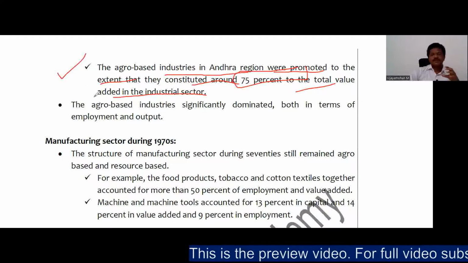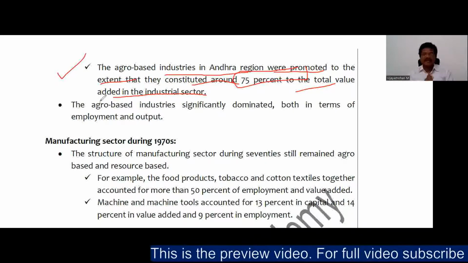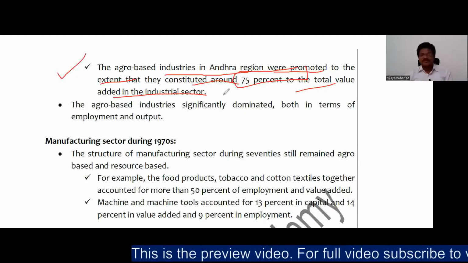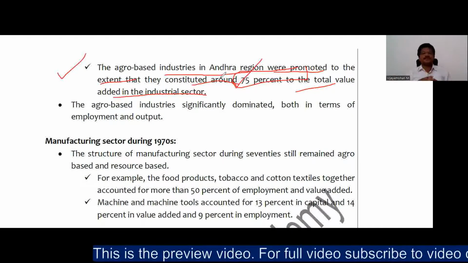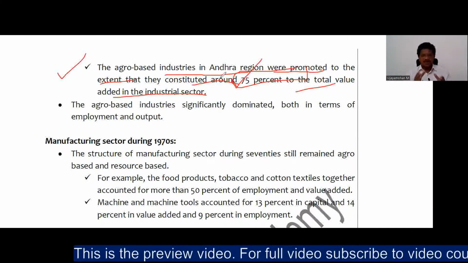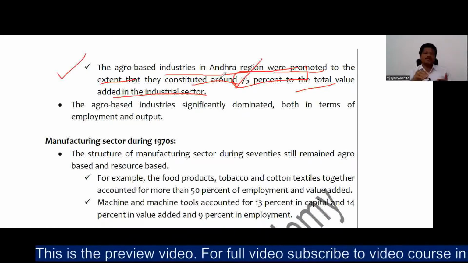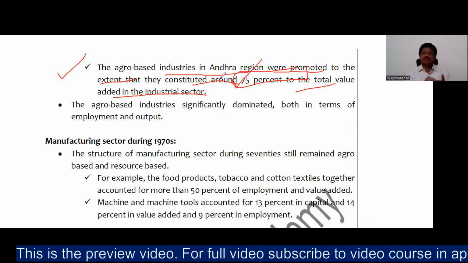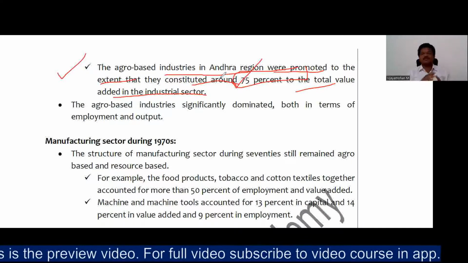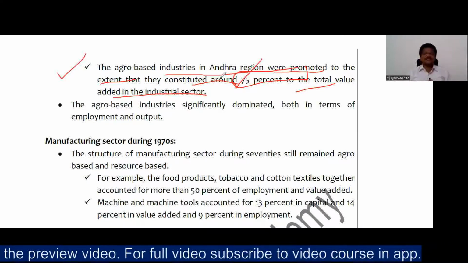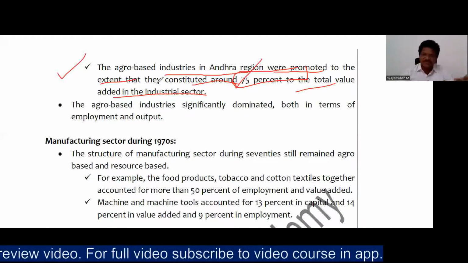So the agro-based industry in Andhra Pradesh was promoted to the extent that at one point of time, 75% of the total value added in the industrial sector was coming from agro-based industries. It was promoted at the cost of mineral-based industries, service-based industries, you can say up to some extent, or manufacturing-based industries. So this has started. Now we can observe the discrimination which has already started.